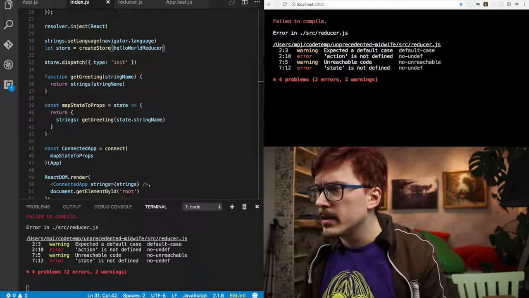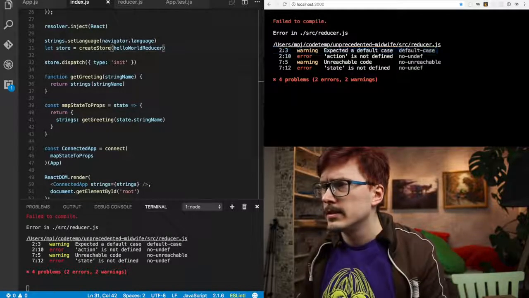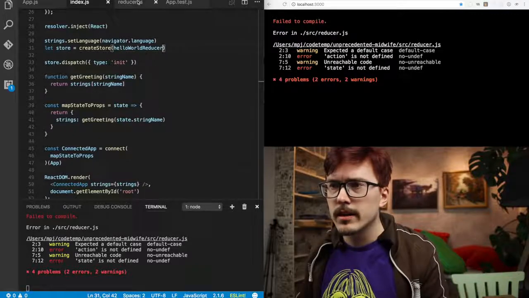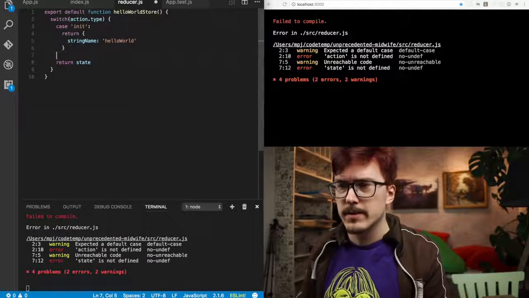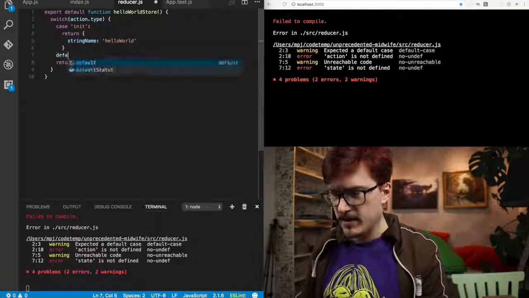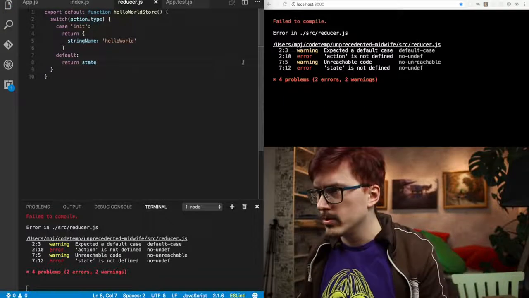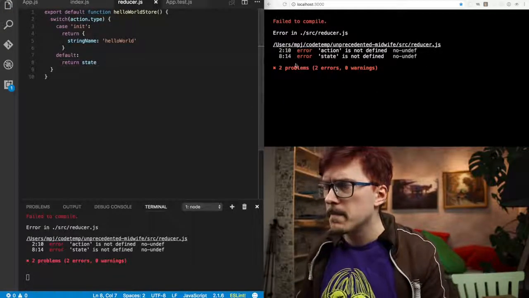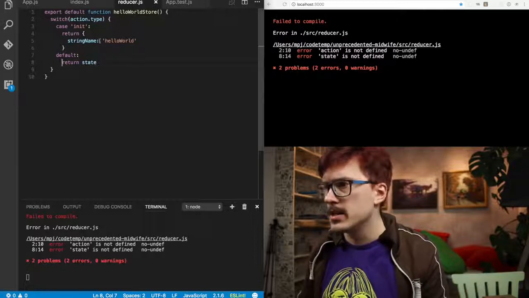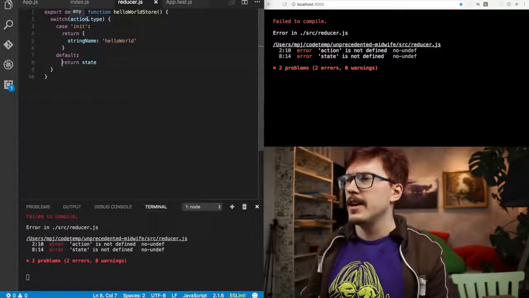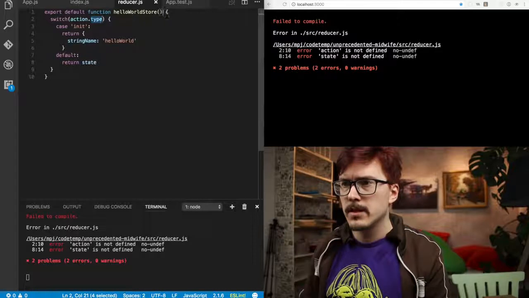Let's see what is happening here. There's a warning. Oh, excellent. It expects a default case. Default. More code. Action is not defined. Oh yeah, because it wants a state and an action.